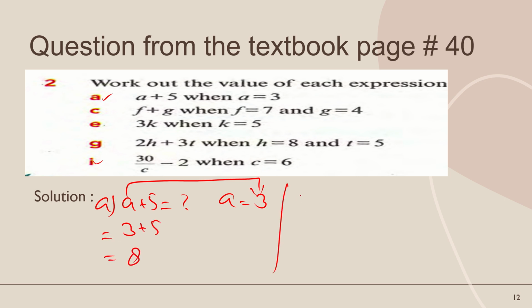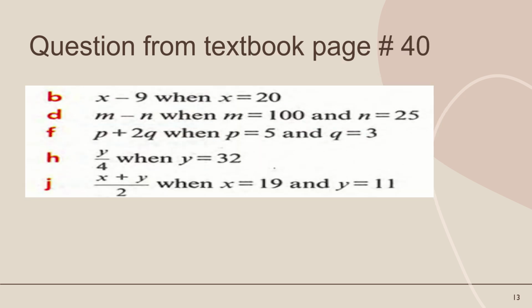Now the last part, I: 30 divided by c. So what is the value of c? c is equal to 6. So replace c by 6. First write 30 and then 6. 6 times 5 is 30. So there is the answer. It is the same as the previous question. These questions are similar to the previous questions. Solve these as your home task.